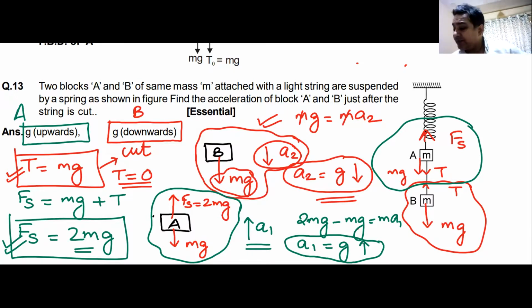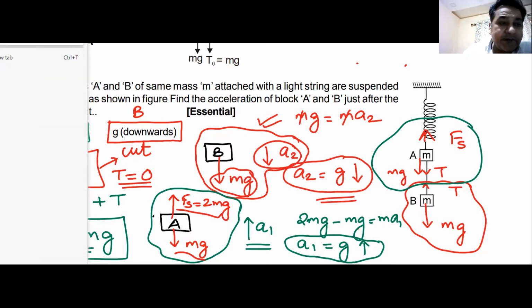When the string is cut, spring force does not change. Spring force remains the same. So Fs is upwards, and weight mg is always downwards. 2mg is upwards, mg is downwards. The body should accelerate upwards. I've called that acceleration A1. 2mg minus mg is equal to m into A1. A1 becomes equal to g. Am I clear now?